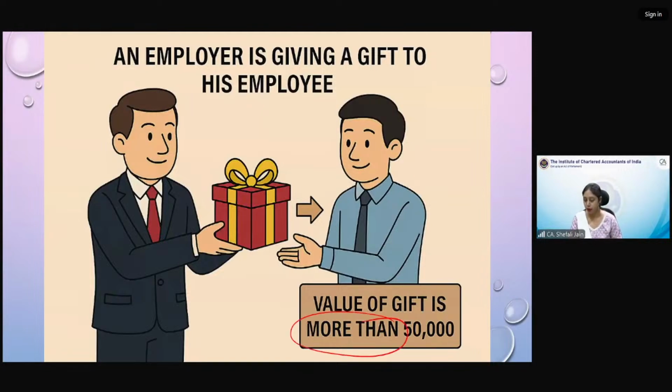More than 50,000, 50,000 रुपए तक का गिफ्ट अगर एम्प्लॉयर अपने एम्प्लॉय को देता है एक साल के अंदर in one financial year, then that will not be considered as supply. But if that gift is more than 50,000, then that is considered as supply. ओके. सो एम्प्लॉयर एम्प्लॉय रिलेटेड है बट उनके लिए एक स्पेशल एग्जाम्पशन आ गई. अब रिलेटेड है तो नॉर्मल क्लॉज में दे शुड फॉल कि अगर एम्प्लॉयर एम्प्लॉय को कुछ भी दे रहा है then that should be considered as supply. Any transaction between them, any supply between them should be considered as supply because employer and employee are related.